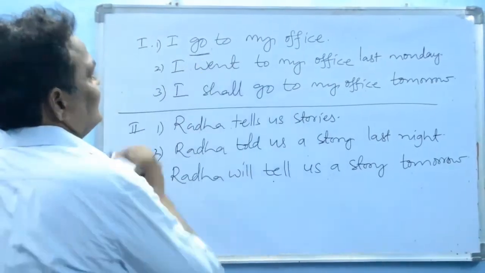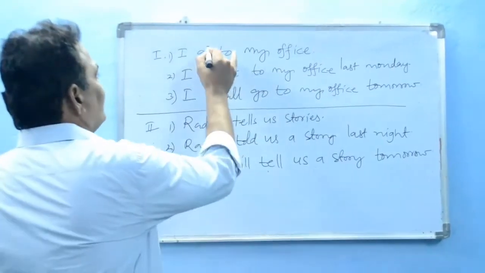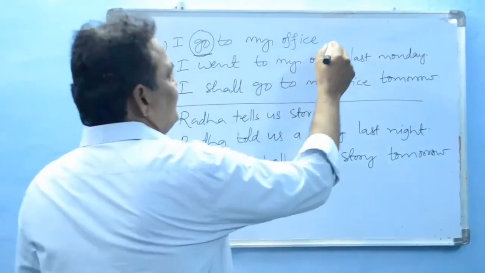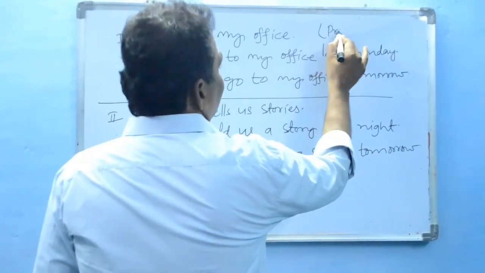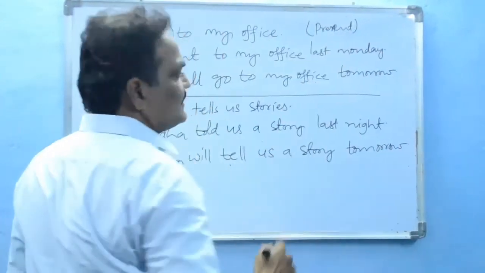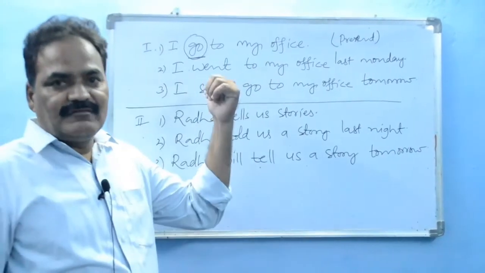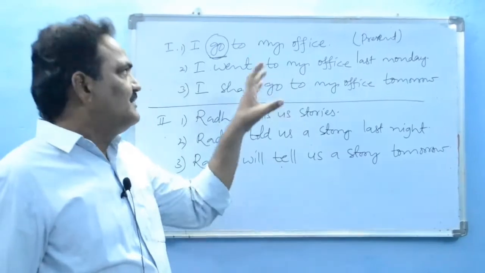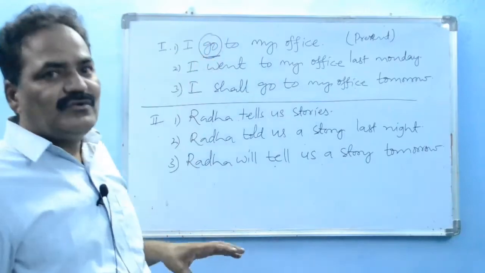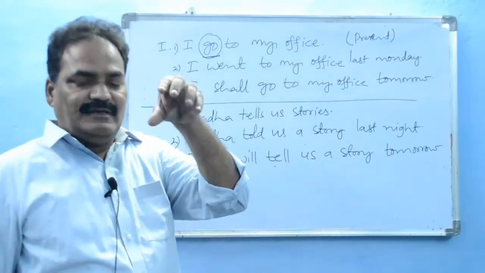Go is in present form. Verb go is in present form. So we say this is present tense, present tense of the verb. That means we understand this action go is happening in the present time.